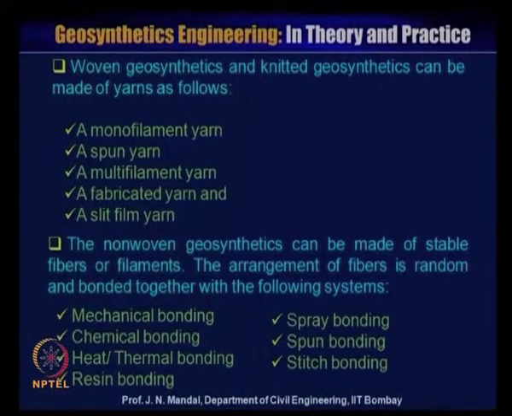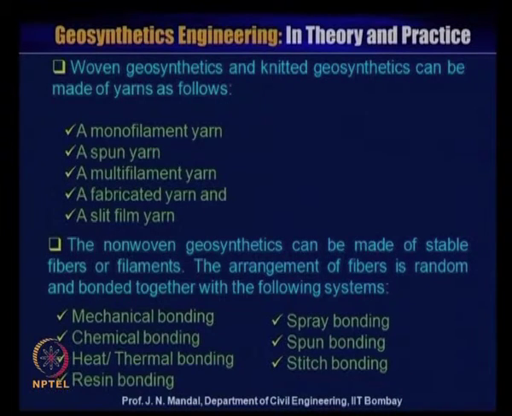Now again, woven geosynthetics and knitted geosynthetics can be made of yarn as follows: monofilament yarns, spun yarn, multifilament yarn, a fabricated yarn and the slit film yarn. The non-woven geosynthetic material can be made of staple fiber or filament.